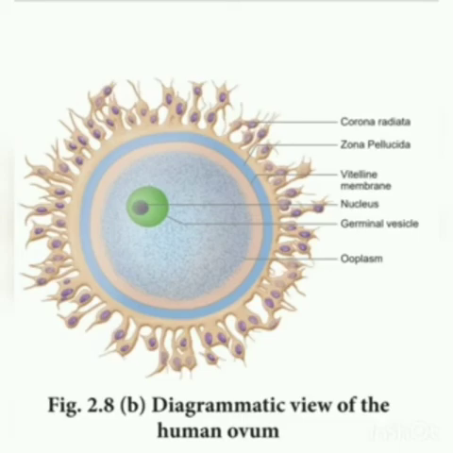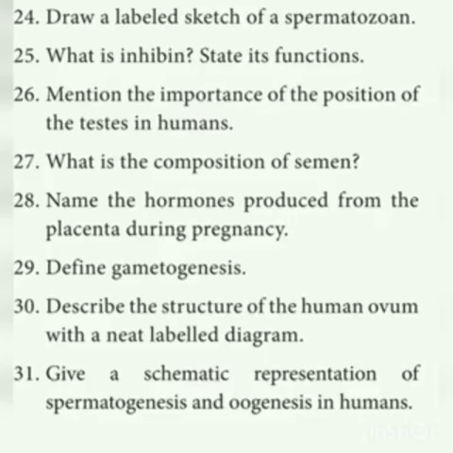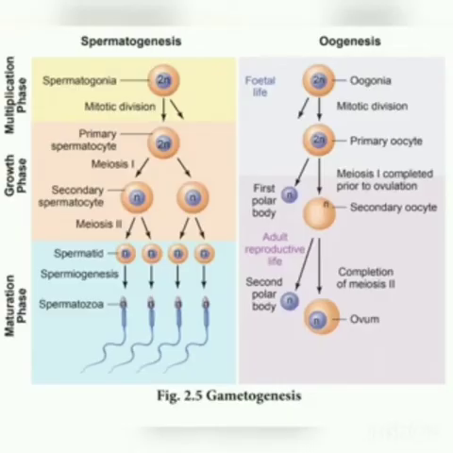Next one, give the schematic representation of spermatogenesis and oogenesis. They are asking only for the schematic representation, so you can write this alone. Spermatogenesis and oogenesis: how spermatogonia are formed, how the sperms are formed from the spermatogonia, and how the ovum is formed from the oogonia. This is enough. Practice drawing this diagram also, and you have to write or draw all these in your assignment notebook.